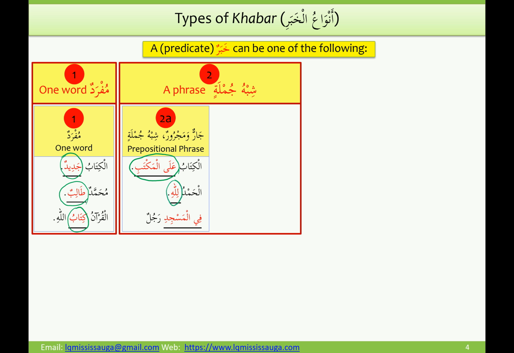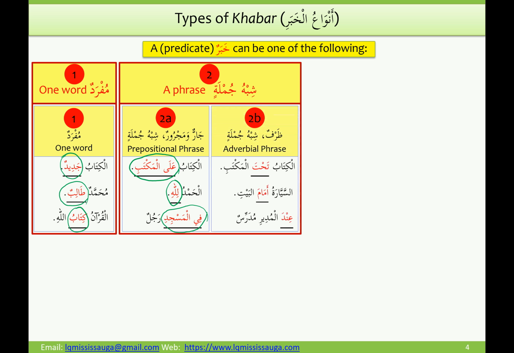And the third example, fil masjidi rajulun, fil masjidi is a jar wa majroor shibhu jumla and then khabar. Now notice in this case the khabar came first and then the mubtada rajulun came after the khabar, because there is a rule in Arabic that if your mubtada is indefinite and the khabar is a shibhu jumla, then the mubtada should actually come after the khabar. But the khabar itself is still a jar majroor shibhu jumla.